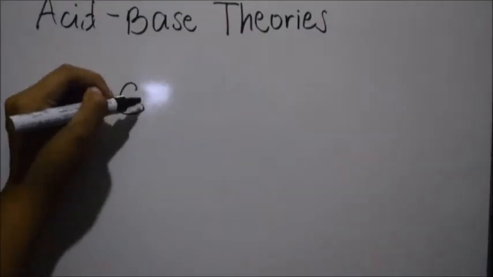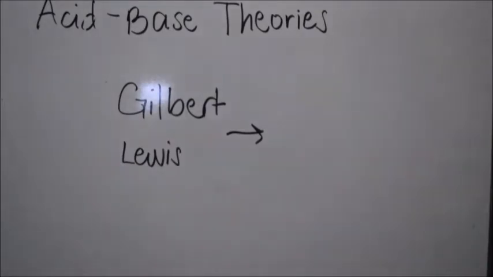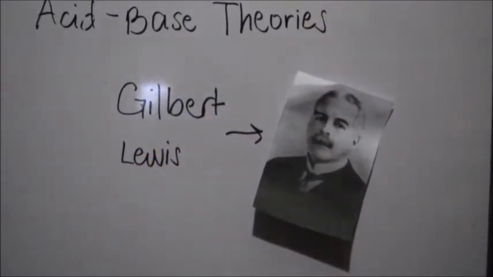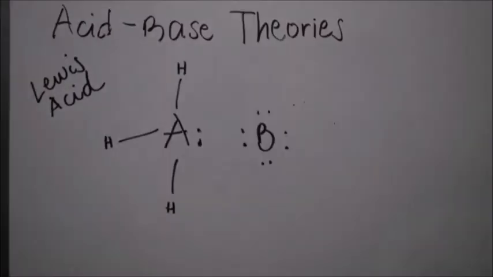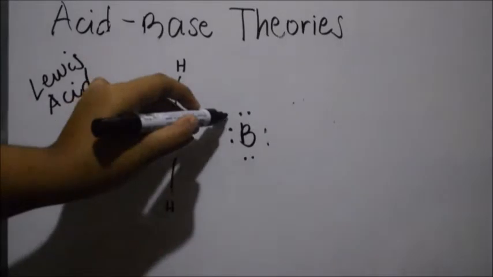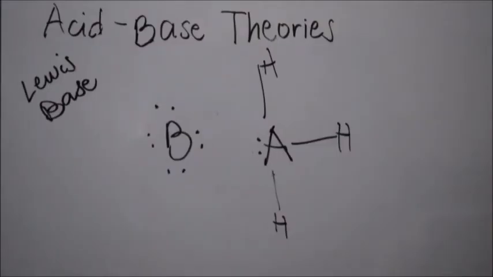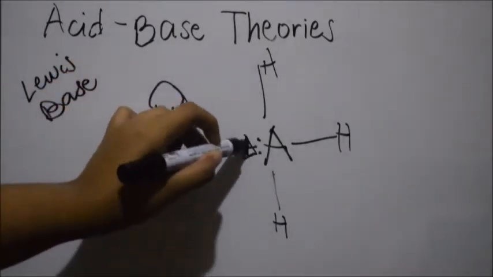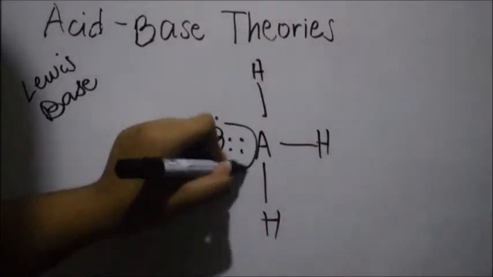The final theory of acids and bases was proposed by G. N. Lewis, who also contributed to the understanding of valence electron pairs in bonding. In the Lewis theory, an acid is any substance that accepts an electron pair to form a bond. On the other hand, Lewis defined a base as any substance that can donate or share one or more lone pairs of electrons to form a bond.